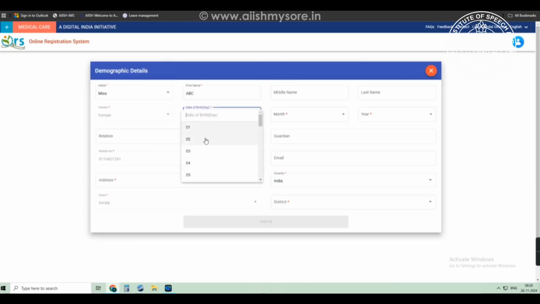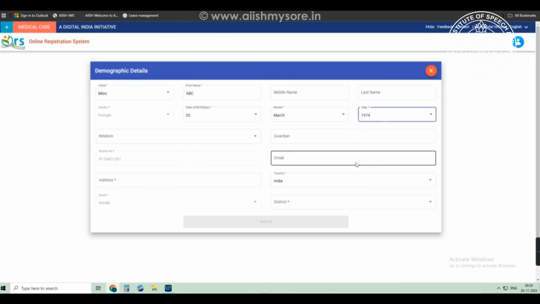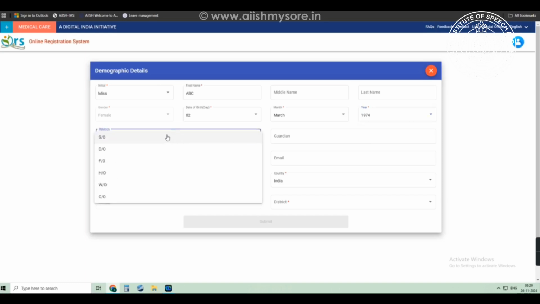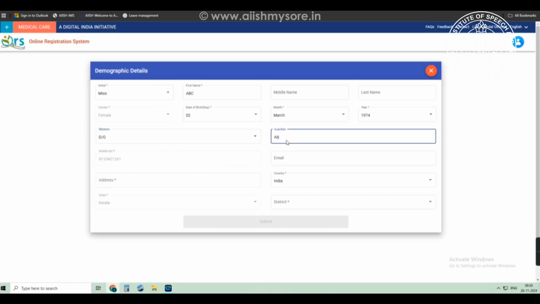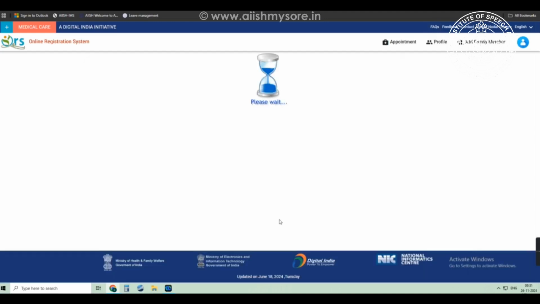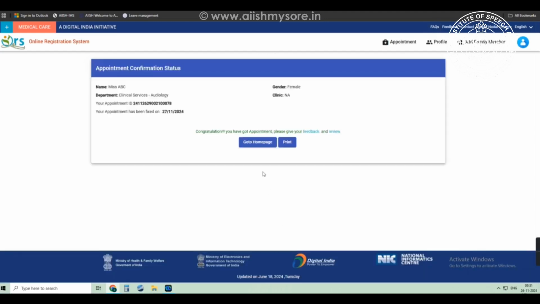In this window, you can enter the demographic details such as your name, date of birth, gender, email address, your home address, the country you belong to, the state and the district. After entering all the details, you can click on the Submit button. After this, you will get a confirmation message regarding your appointment status.